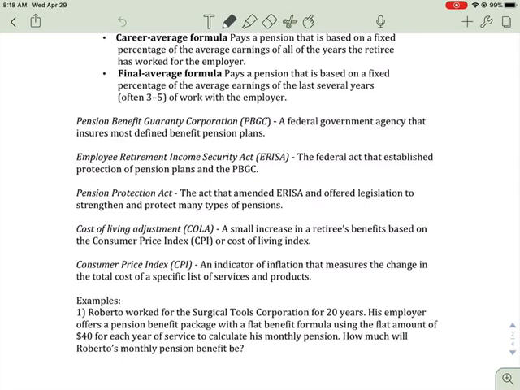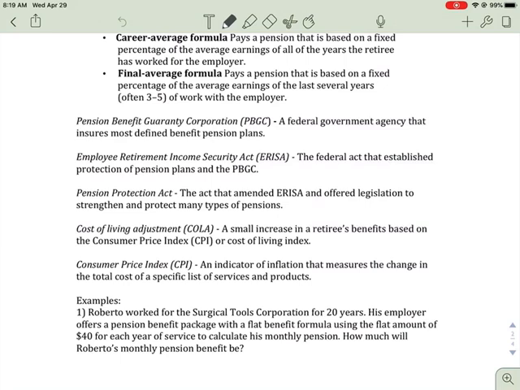There's the Employee Retirement Income Security Act, the act that established the protection of pension plans and the PBGC. There's the Pension Protection Act. This act amended ERISA and offers legislation to strengthen and protect many types of pensions.